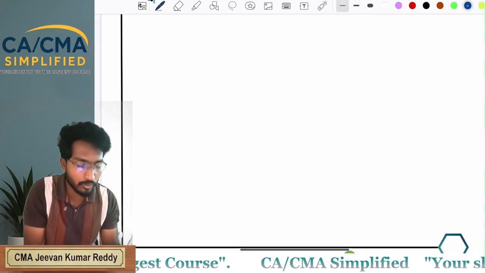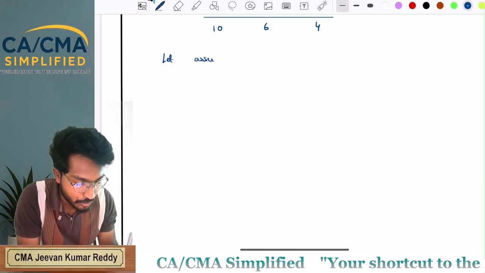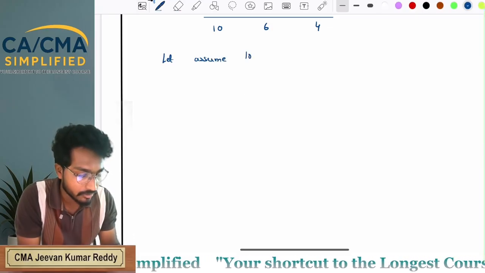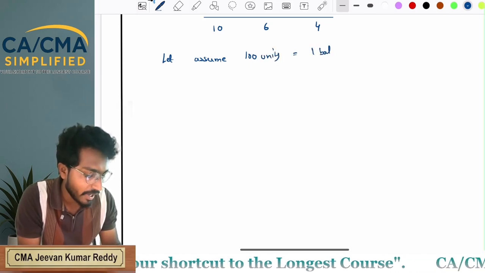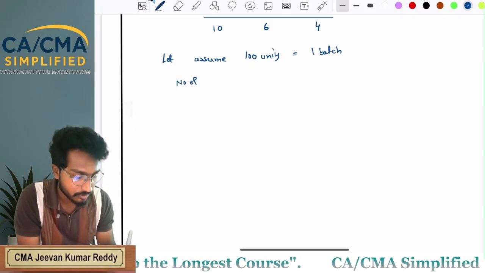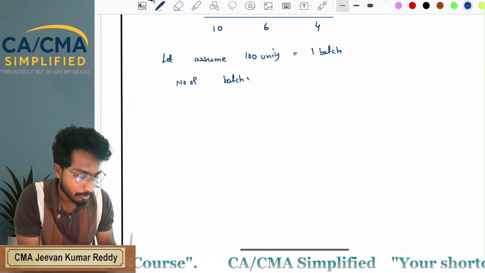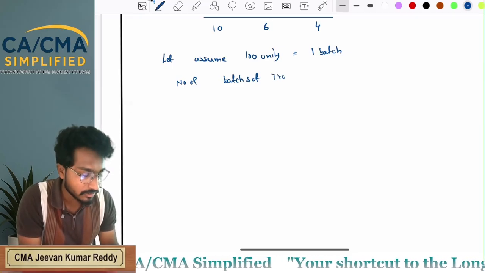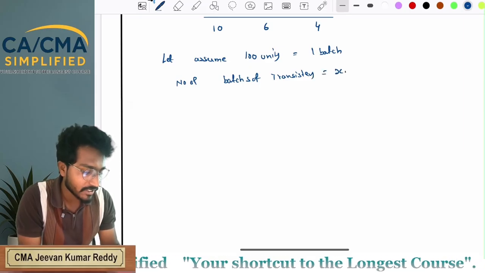Now let us assume 100 units is equal to one batch. Number of batches of transistors is equal to x1.